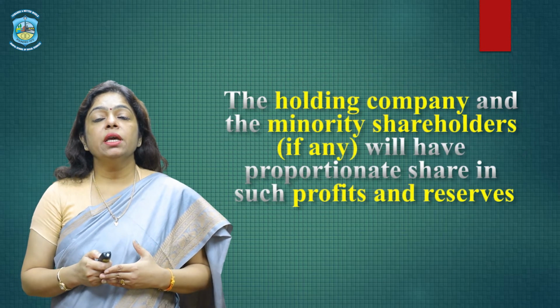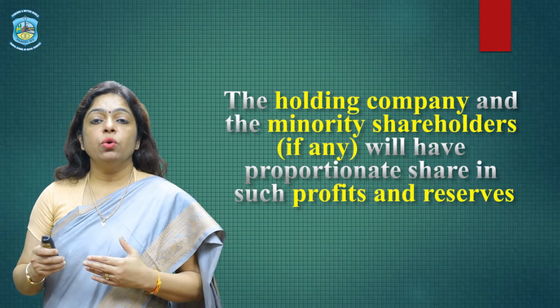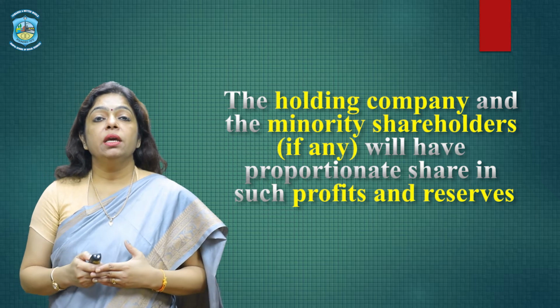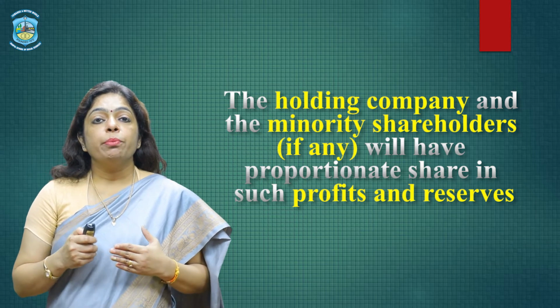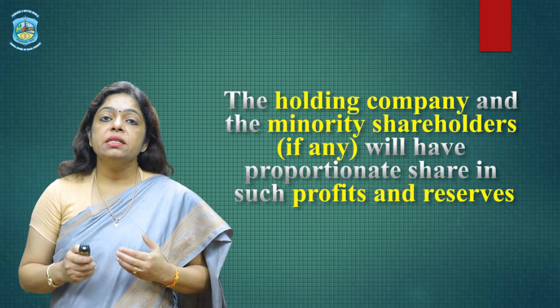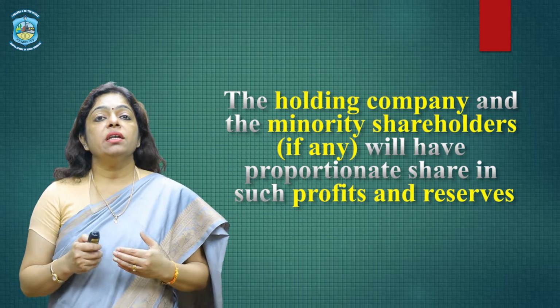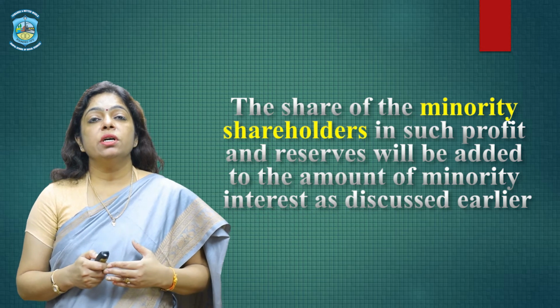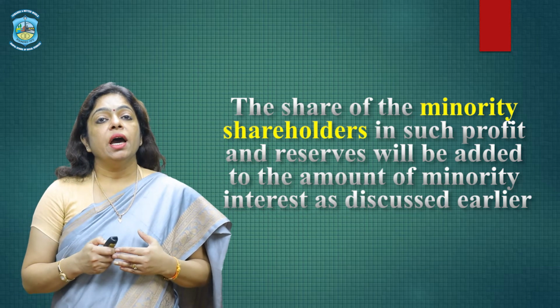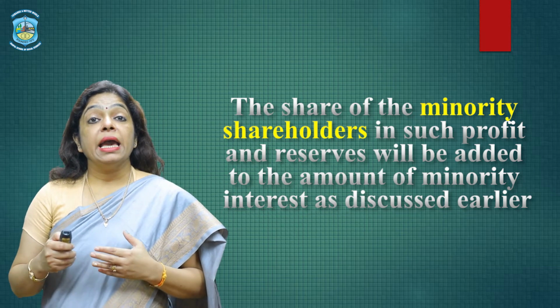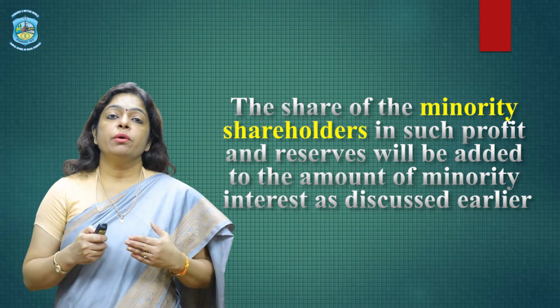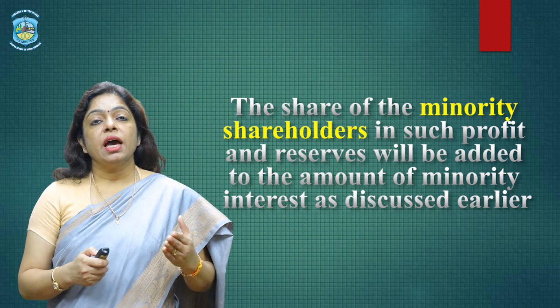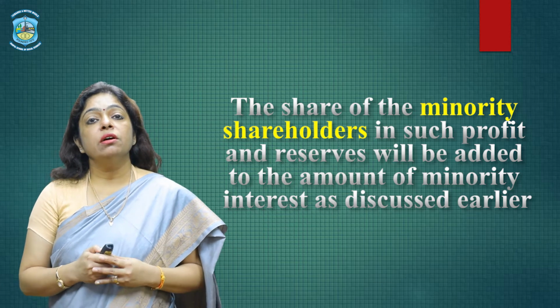The holding company and the minority shareholders, if any, will have proportionate share in such profits and reserves. The share of minority shareholders in such profit and reserves will be added to the amount of minority interest, as we have just discussed in the formula.